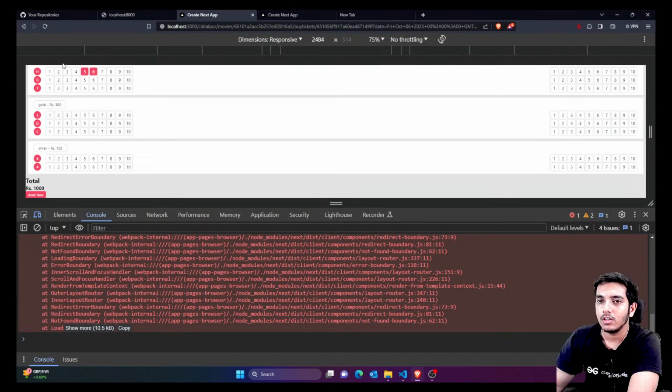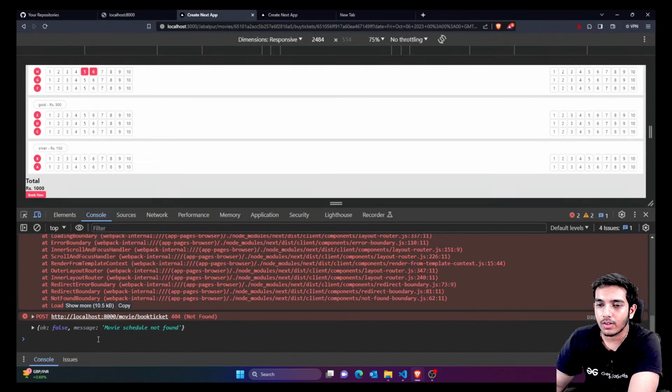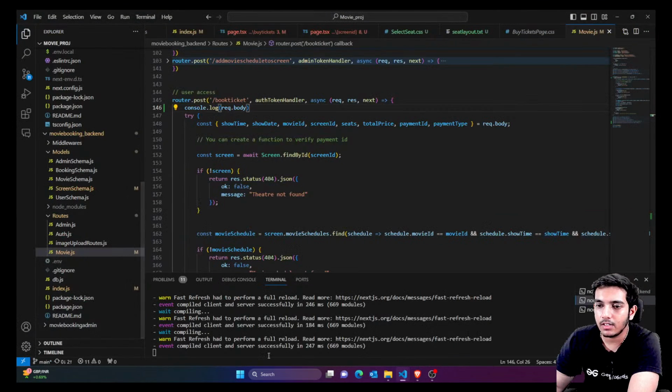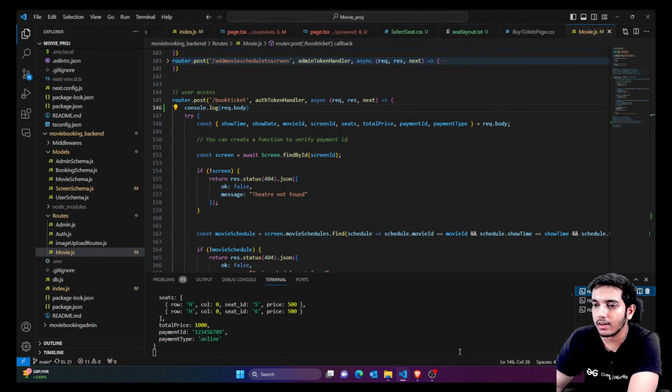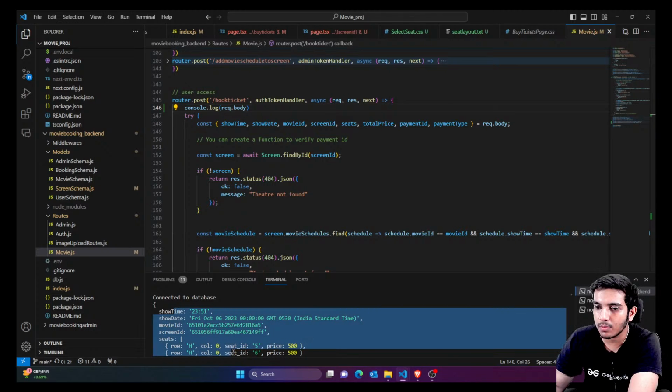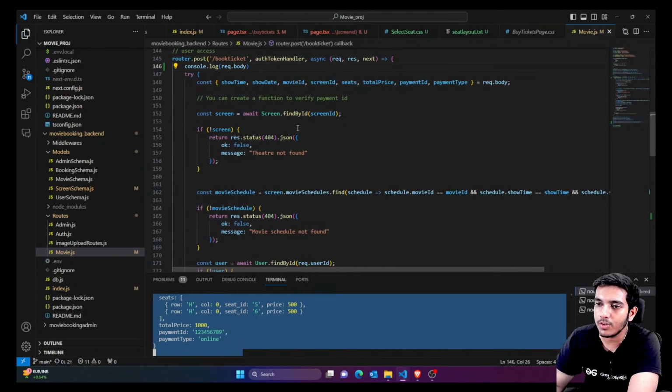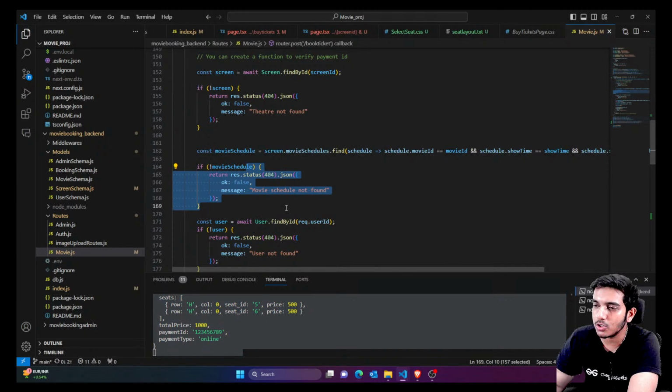Now if I click on this, you can see movie schedule not found. This is the response. If you go to the backend, you can see I'm getting the body, whatever body I have sent from there. But the problem is I'm not getting the movie schedule out of it. Why are we not getting the movie schedule out of it? Because we are facing an issue here.